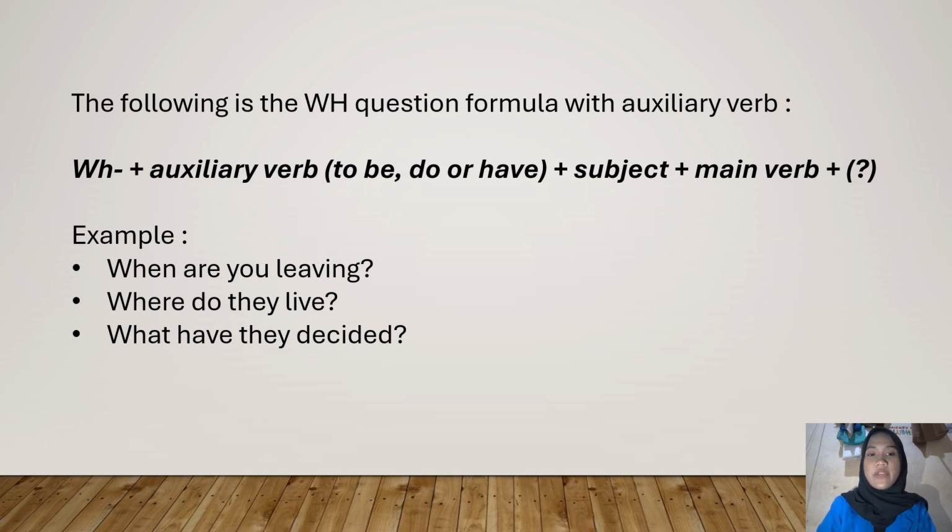Next, the following is the WH question formula with auxiliary verb. WH plus auxiliary verbs (to be, do or have) plus subject plus main verb. Example, when are you leaving? Where do they live? What have they decided?